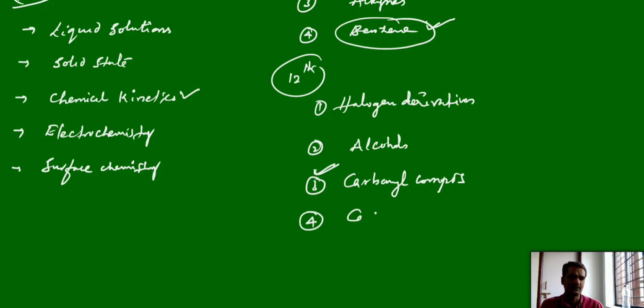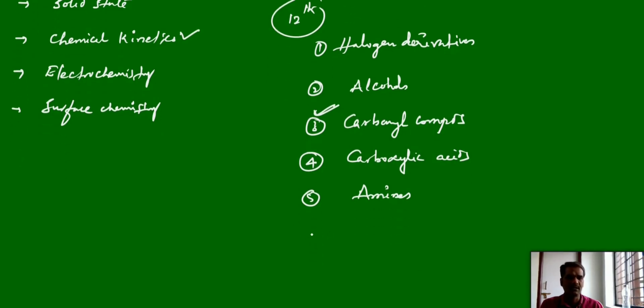And next we have the carboxylic acids. And next amines, nitrogen compounds. These are the main basic organic compounds. And apart from this we have other chapters like biomolecules, polymers. Some of the organic part will be involved here. Polymers and chemistry in everyday life, some other chapters.